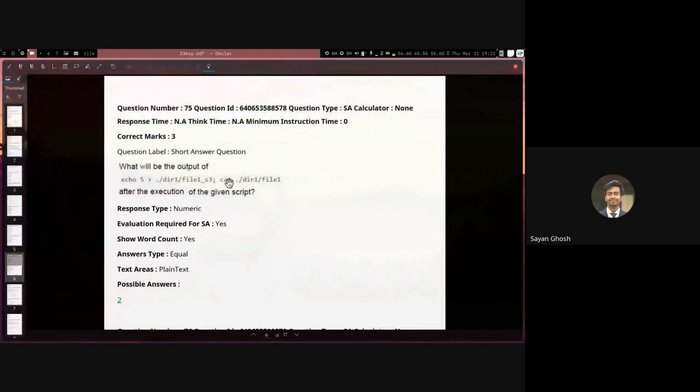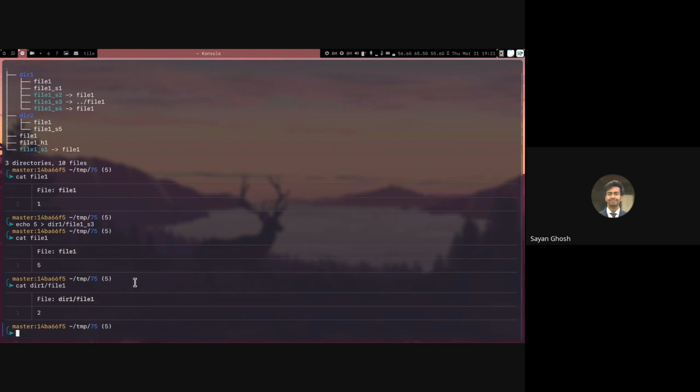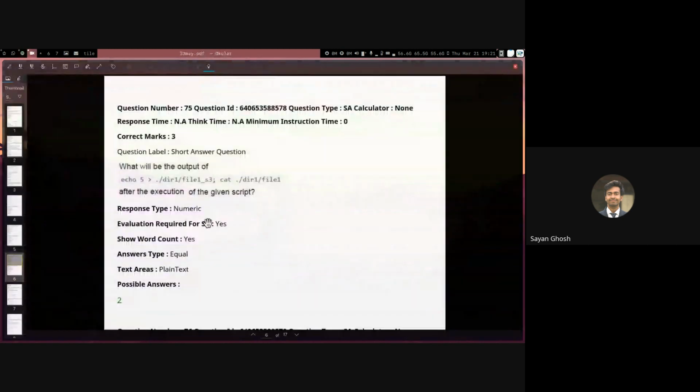But here we are printing the file1 inside dir1. So the file1_s3 inside dir1 is not pointed to the file1 inside dir1. So it will have no effect on this file1. So this will still have the value 2. So if you see, dir1/file1 had the initial value of 2, so it still has the value 2. So here the answer is also 2 because this file is not changed.